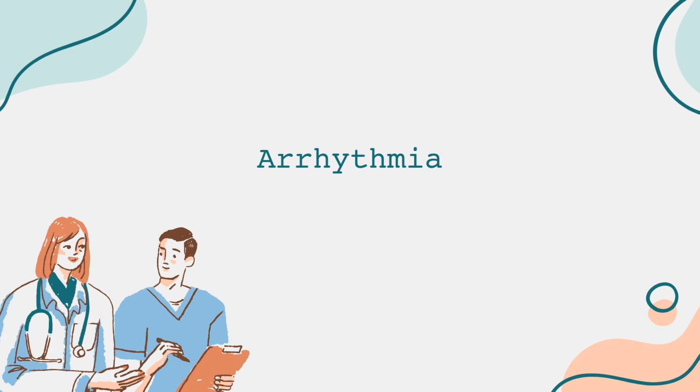On the other hand, ventricular arrhythmias originate in the lower chambers, known as the ventricles. One serious type of ventricular arrhythmia is ventricular fibrillation. In this condition, the ventricles quiver instead of pumping blood effectively, leading to a drastic drop in blood flow and can result in sudden cardiac arrest if not treated immediately.